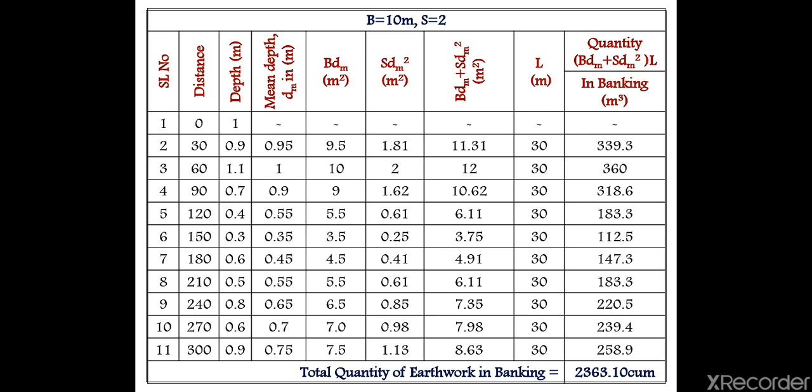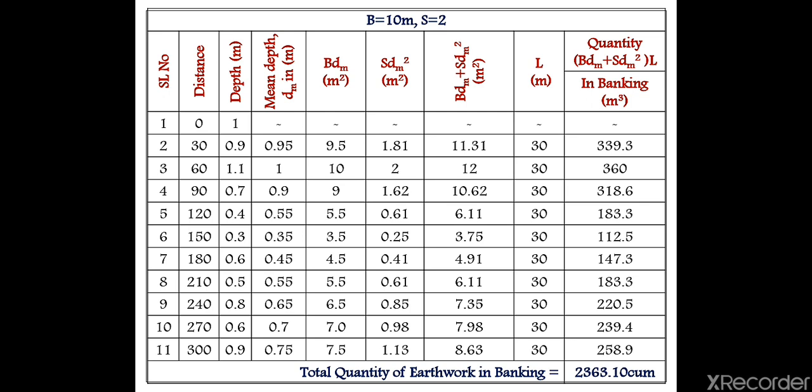So how to find out the mean depth now? Depth is already found out, and mean depth you have to find out. For 0 distance there is no mean depth, and for 30 meter distance, how to find out the mean depth? Here the depths are 1.9, 1.1, 0.7, like that. So previous depth, that is 1, plus present depth, 0.9, divided by 2 will give you 0.95, the average of the two depths, present depth and previous depth.